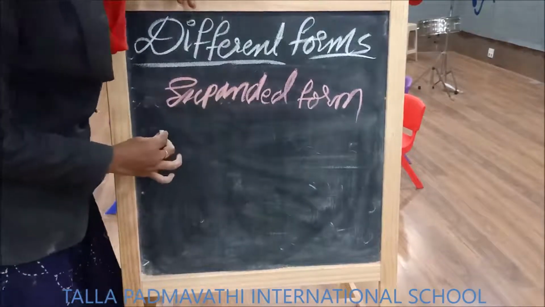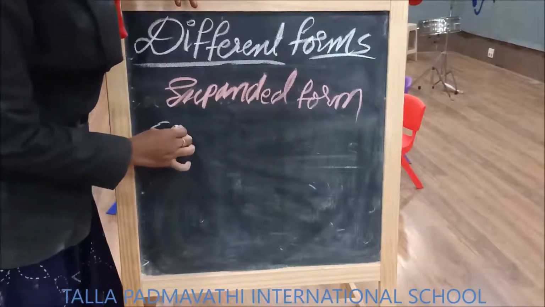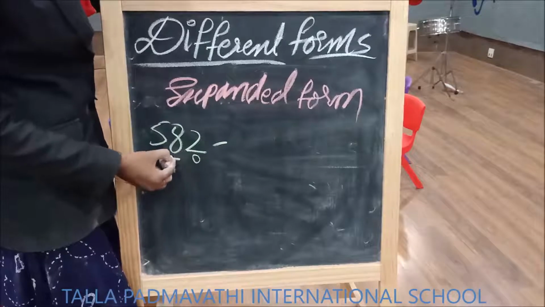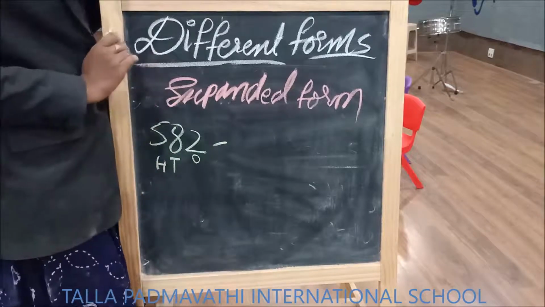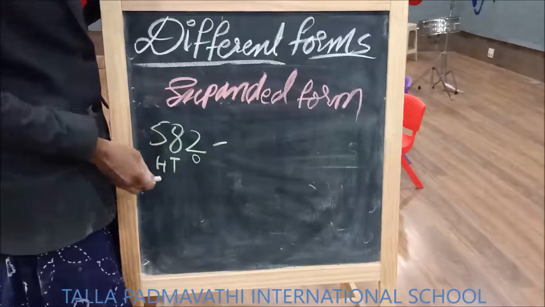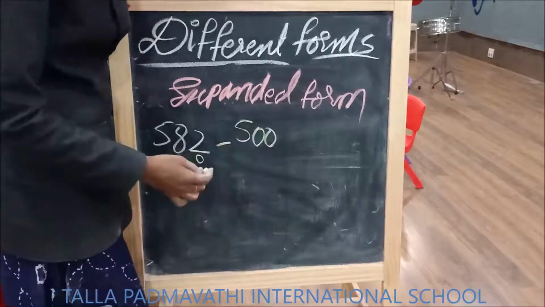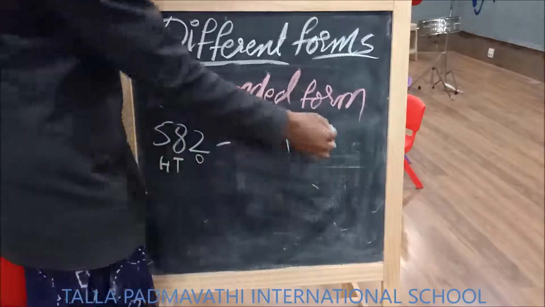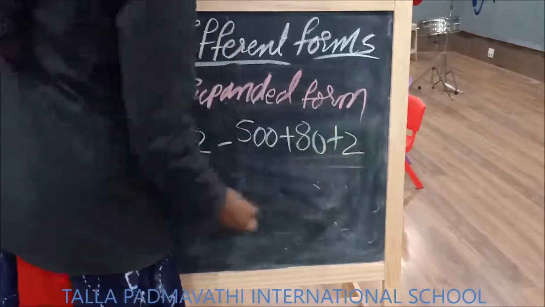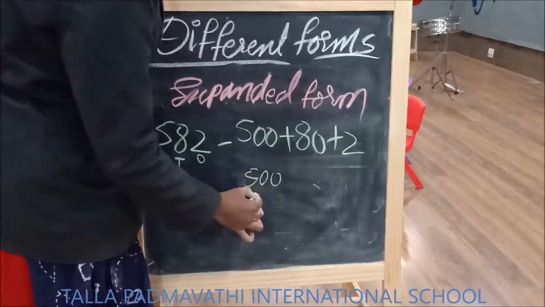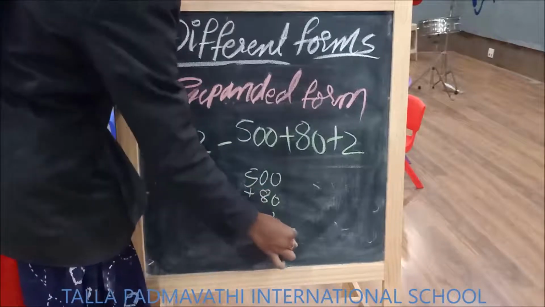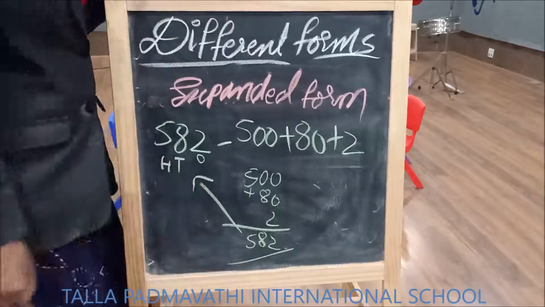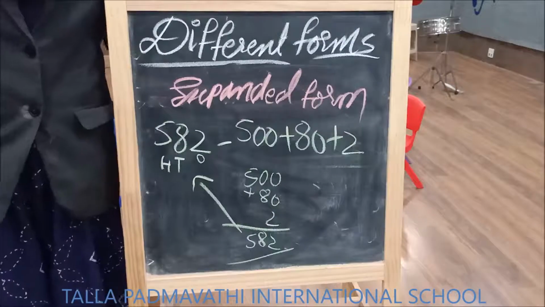Another number is 582. Ones, tens, hundreds. Can you children directly tell me the place values now? 5 place value, 5 into 100, 500, plus 8 into tens, 80, plus 2 ones, 2. So 500 plus 80 plus 2. 582. Is it the same number? So children, did you understand the expanded form?